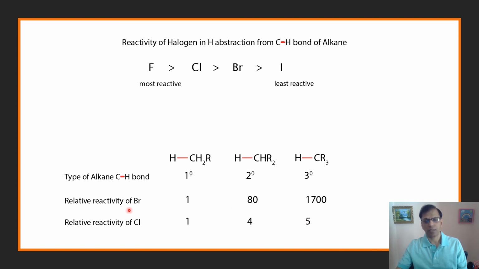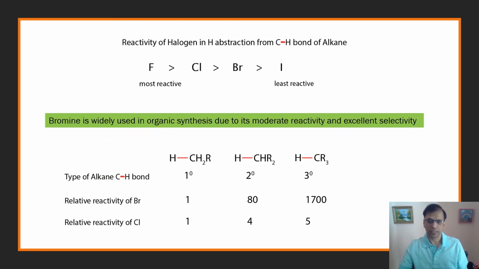Because of the big difference in selectivity, bromine is used in organic synthesis due to its moderate reactivity as well as its excellent selectivity for tertiary hydrogens.